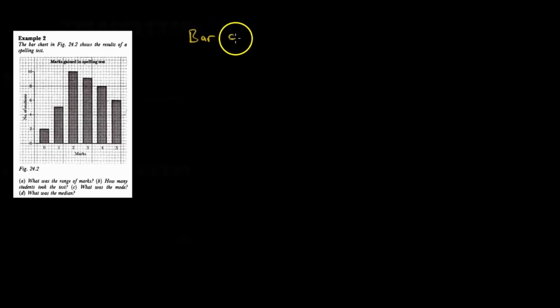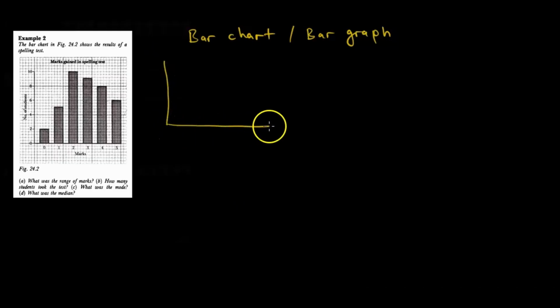It can be called a bar chart or a bar graph. And before I go on, I want to show you the difference between a bar graph or bar chart and a histogram. With a bar chart, as you can see in our example, we have bars which are separate from each other like this.